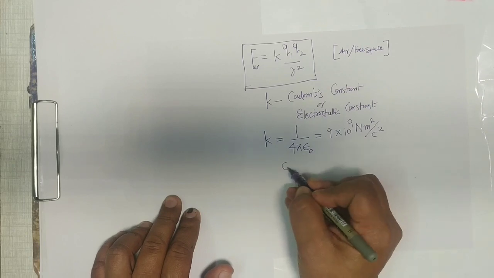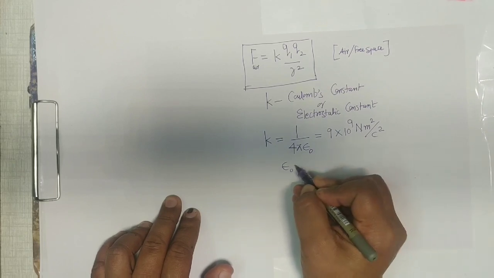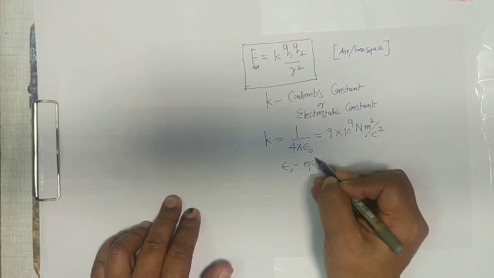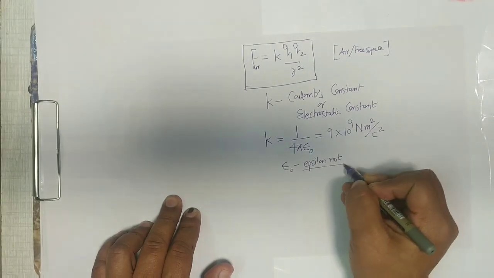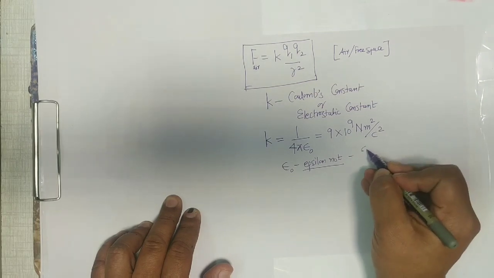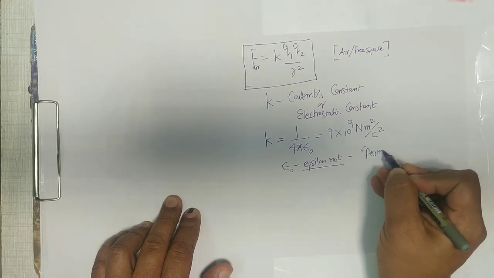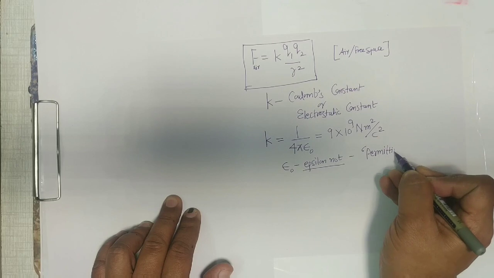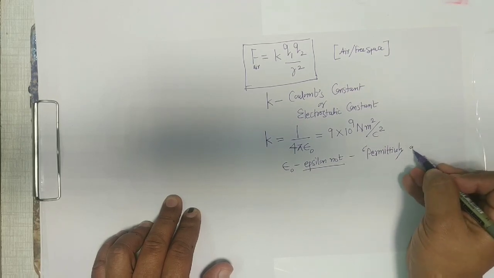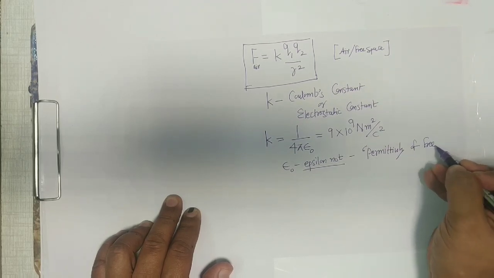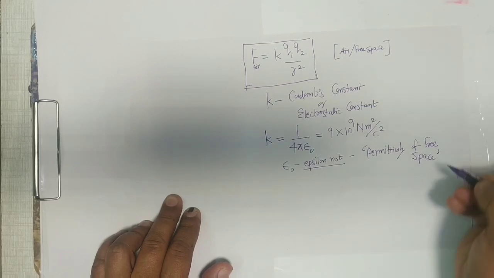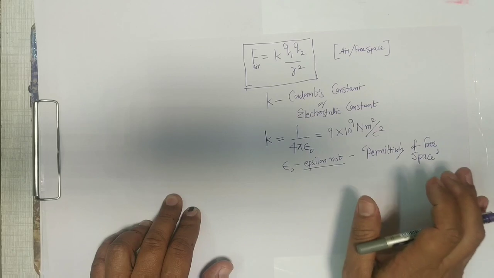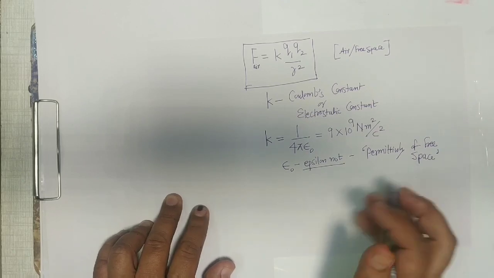And 4 pi is a constant. Epsilon naught is a Greek term, and it is actually the permittivity of free space. It's a constant. That means electrostatic force depends on a medium; in different media it will behave in a different way.